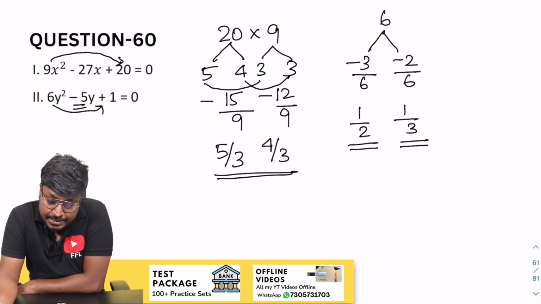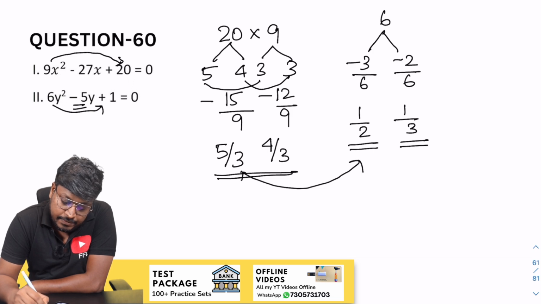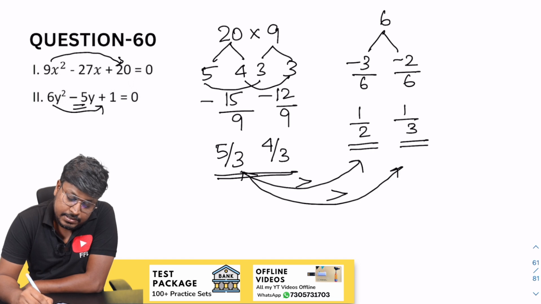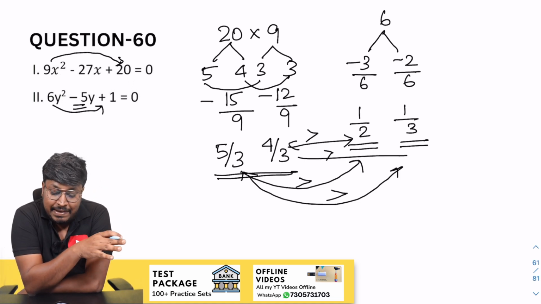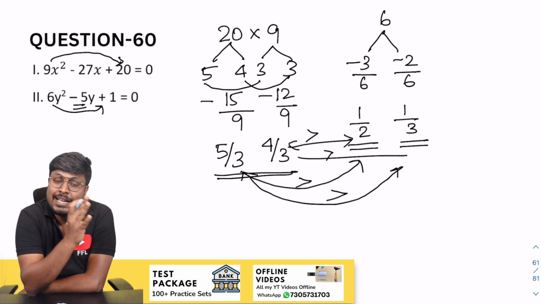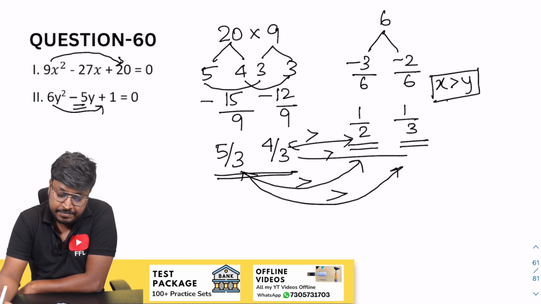So now the target is to compare. So 5 by 3, 1 by 2. So 5 into 2 will be 10. So 5x will be greater than 5 by 3, 1 by 3, x is greater than. So 4 by 3, 1 by 2, again x is greater than. Again x is greater than. So finally, after comparing all the x values with y values, it seems like all the x values are greater than. So we can say that the answer for the question is x is greater than y.